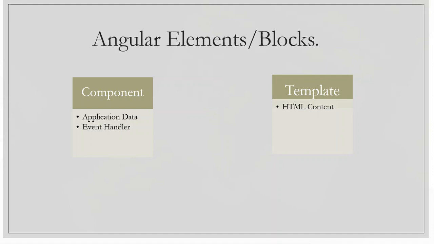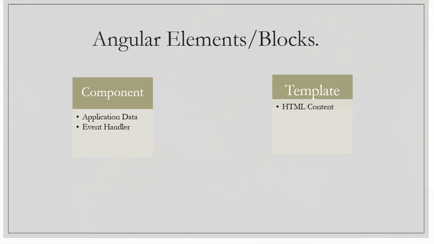So now, as we discussed, the template can access the properties of the component. Like we have an employee property, and for that we have one field on the HTML page. When we change any value of that property, it is ultimately going to reflect on the UI.